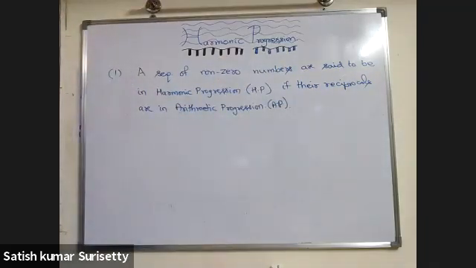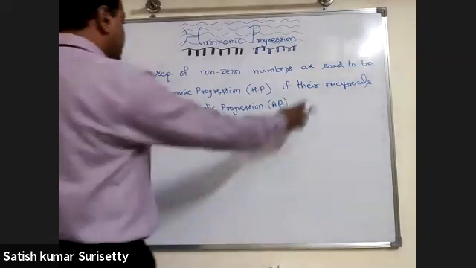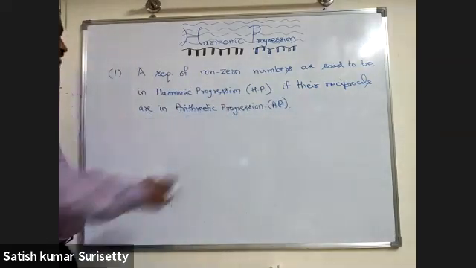A sequence of non-zero numbers are said to be in harmonic progression if their reciprocals must be in arithmetic progression.